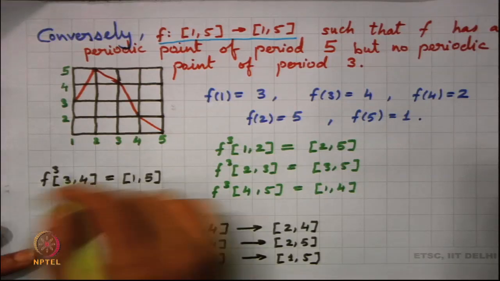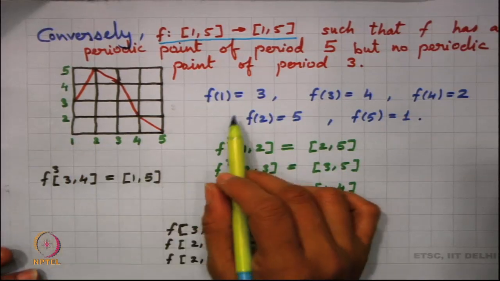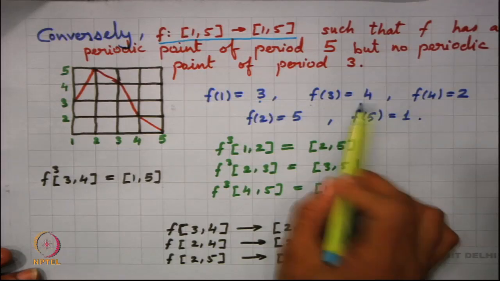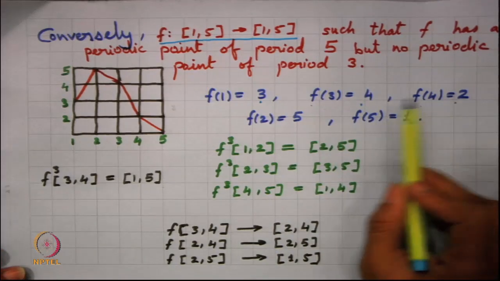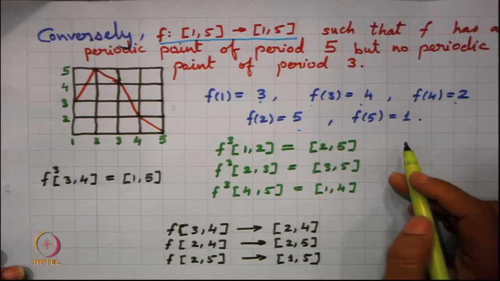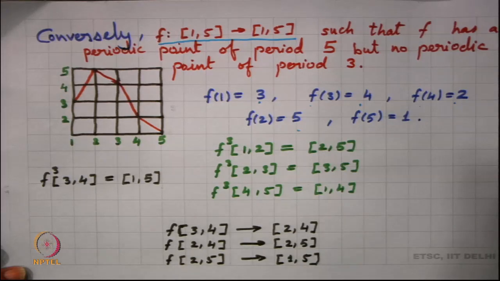We define this function in such a way that f(1) is 3, f(3) is 4, f(4) is 2, f(2) is 5, f(5) is 1, and in between it is all linear; the graph is a straight line in between.